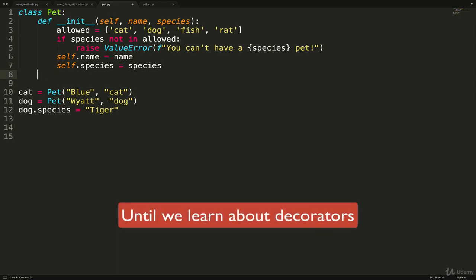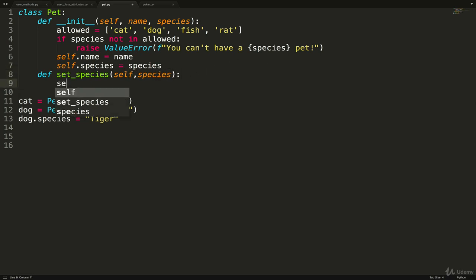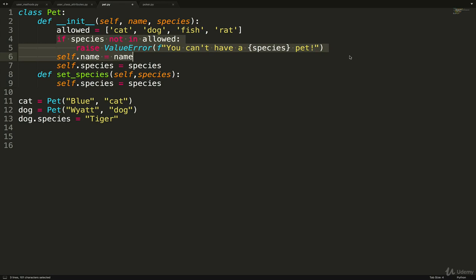And technically, we don't really have a way to officially prevent that, but what we could do is create a method, and that method could be def change, or the standard would be to call it set_species, and then it should take in species, and also we need self. And then all that we would do here is set self.species equals species, but we want to do the exact same thing where we check if it's allowed.